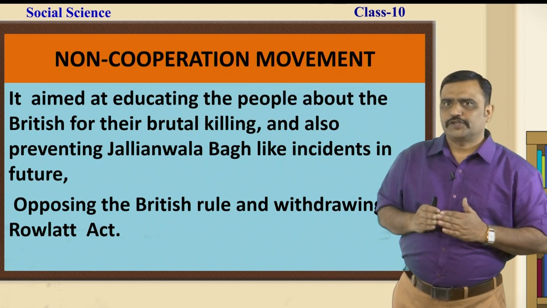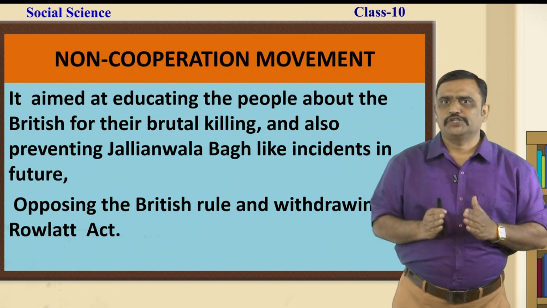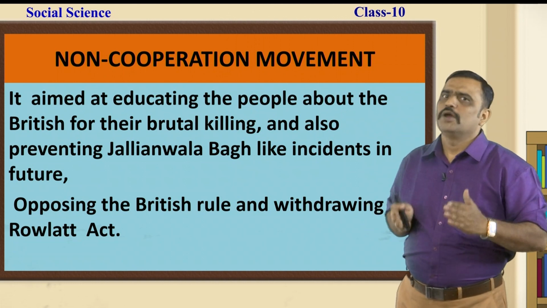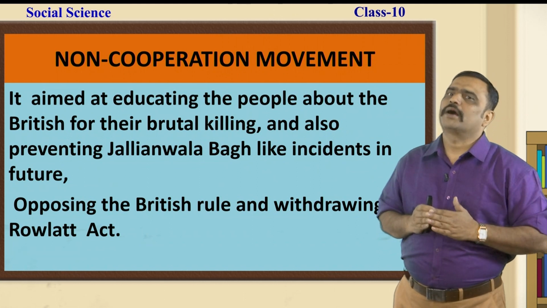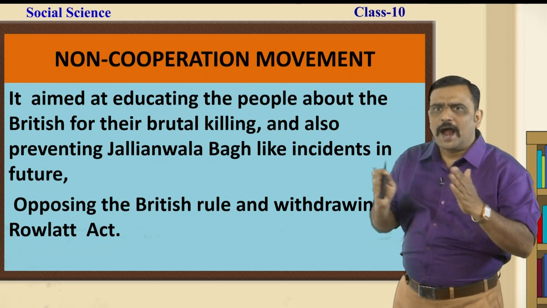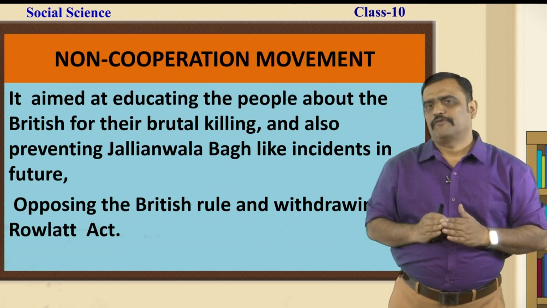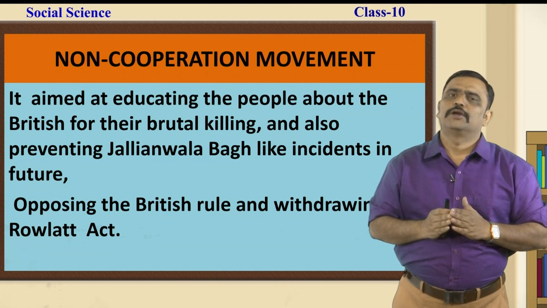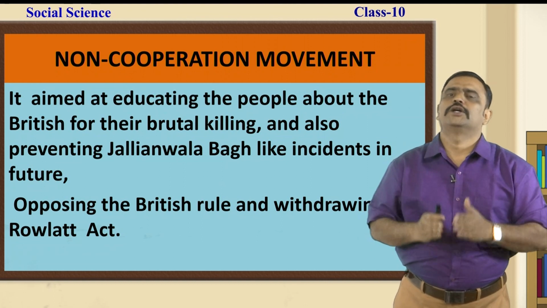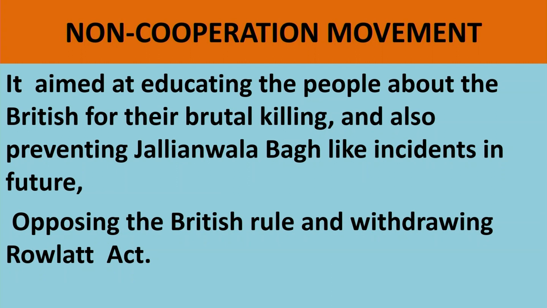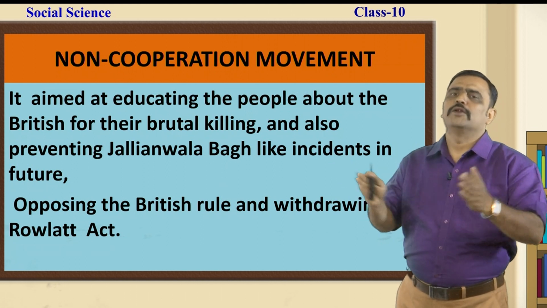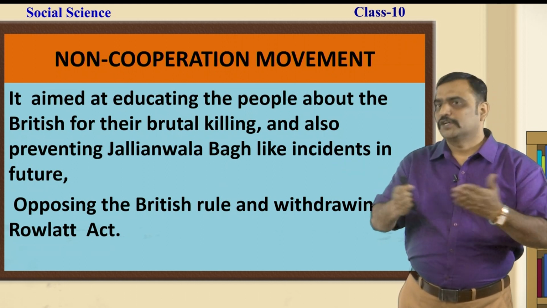It aimed at educating the people about the British for their brutal killing in the Jallianwala Bagh, and also it wanted to prevent Jallianwala Bagh like incidents in future. Opposing the British rule and withdrawing the Rowlatt Act were the major demands Gandhiji had placed before the British before launching the non-cooperation movement. And moreover, Gandhiji wanted to take the movement to the common people, to the masses in a much wider way.